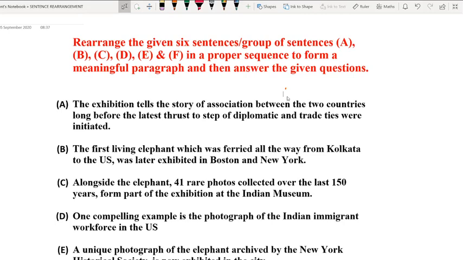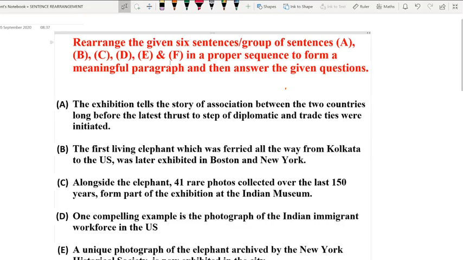And there is every chance that if we find most of the keywords in one particular option, that is going to be the second sentence. And let's start it straight away.